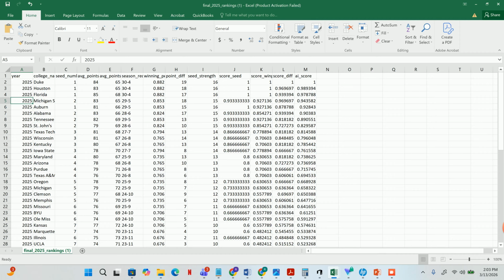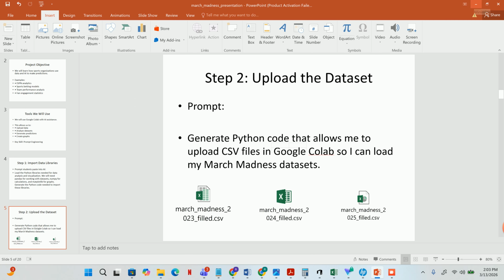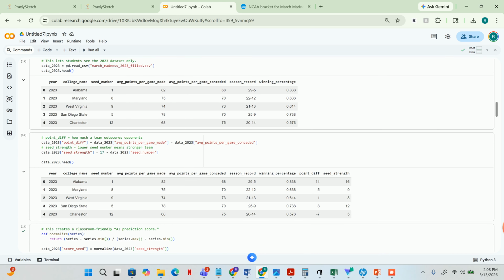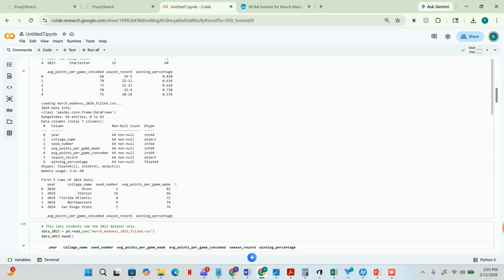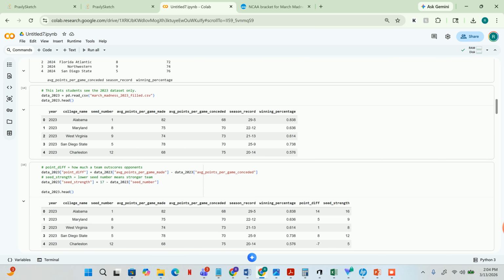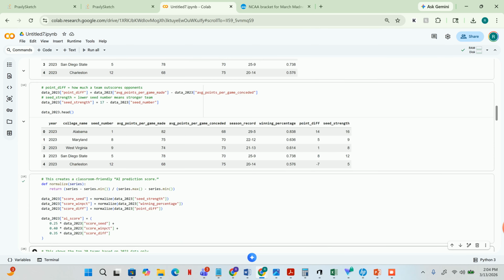Now, what we're going to be doing first, so that we as students understand this better, is start with the 2023 data. I break it apart where we're going to be analyzing the 2023 data first, starting with the top five, just to make sure that the data is working in Colab.